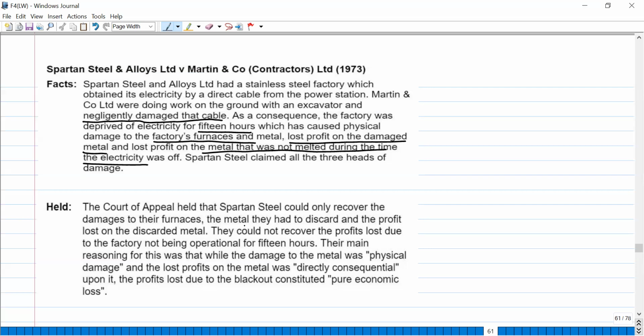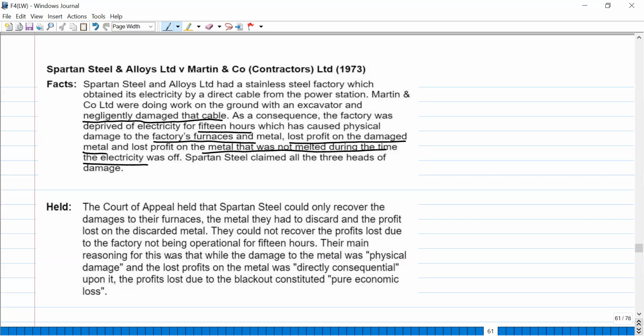Now, what did the judge say? The Court of Appeal held that Spartan could only recover the damages to their furnaces, the metal they had to discard, and the profit loss on the discarded metal. They could not recover the profits lost due to the factory not being operational for 15 hours.